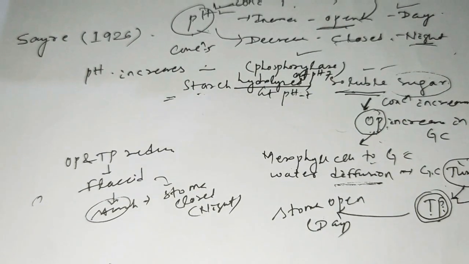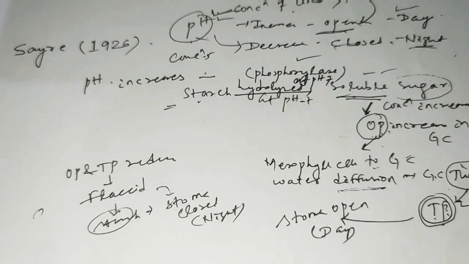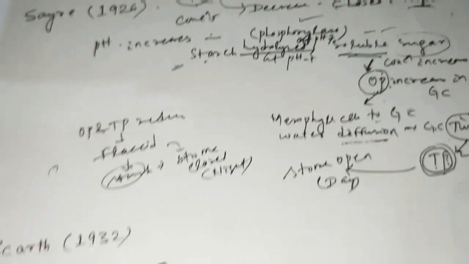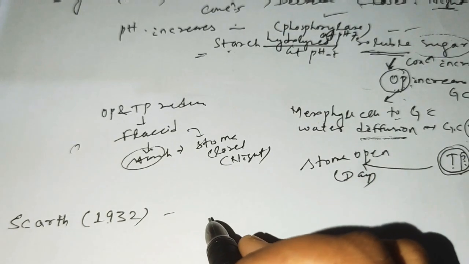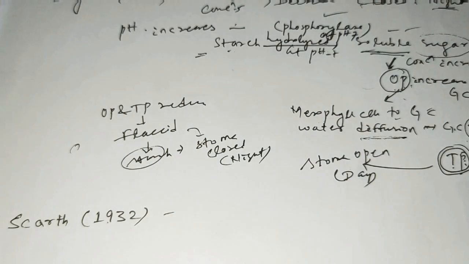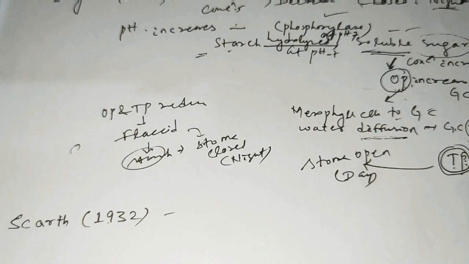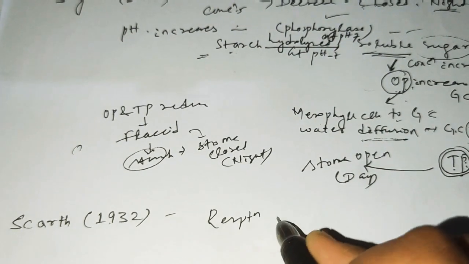Clear about this? Okay. Now come to another scientist's observation, that is Sayre's, later in 1932. He explained the basis of change in pH of the guard cell. So how does the pH change? He proposed the same theory, starch and sugar interconversion. According to him, it is respiration and photosynthesis.